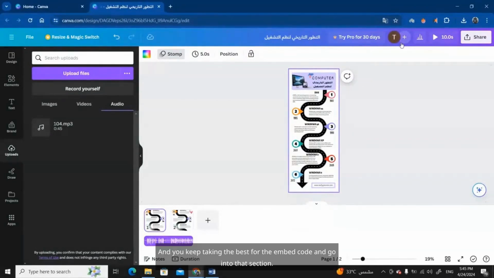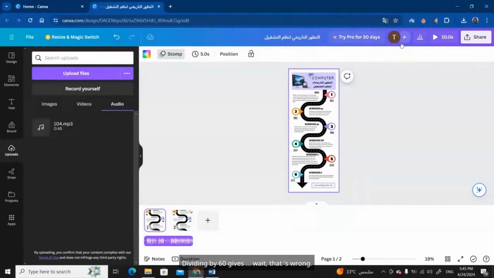You keep taking the embed code and go into that section. It could take time in each section because you have to search for the section, open it, and find the element. It's going to get confusing and you might make errors. If there are 200 sections and I allocate 10 minutes per section, that's a lot of time. 10 minutes for 200 sections is 2,000 minutes.